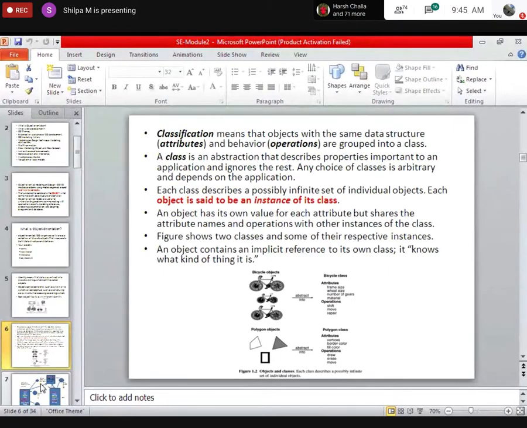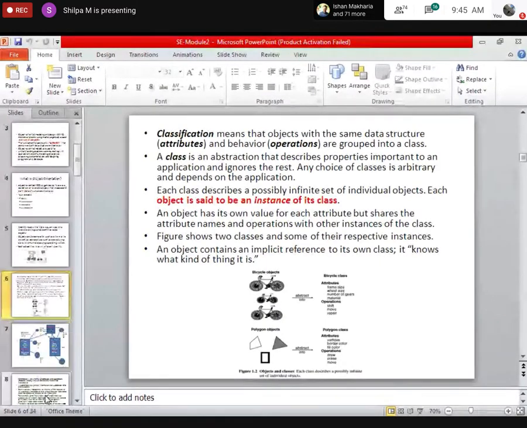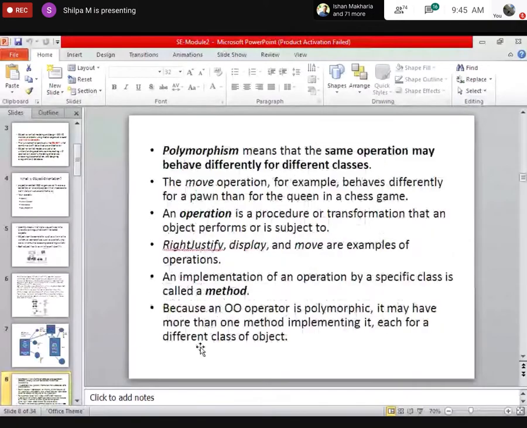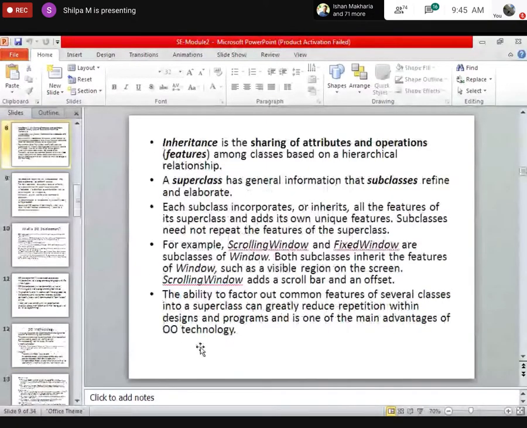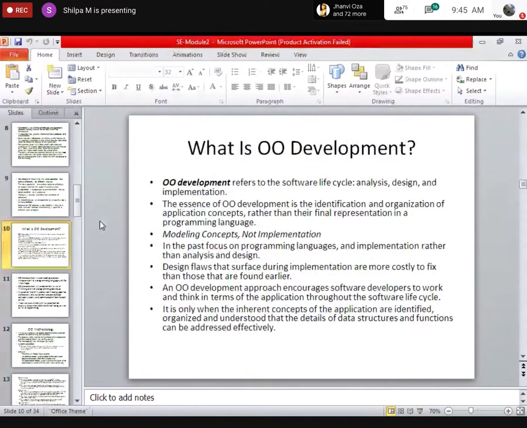Then you have inheritance. Inheritance is nothing but one class inheriting the properties of the other. The class from which you get the properties is known as the superclass, parent class, or base class. And the class which inherits all the properties is known as the child class or subclass. Then you have polymorphism.